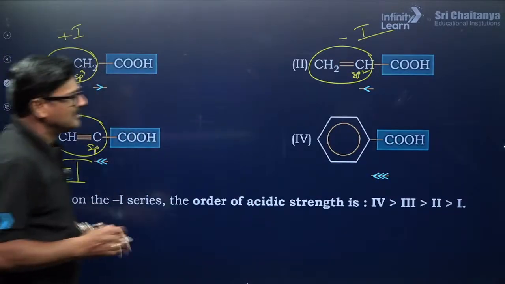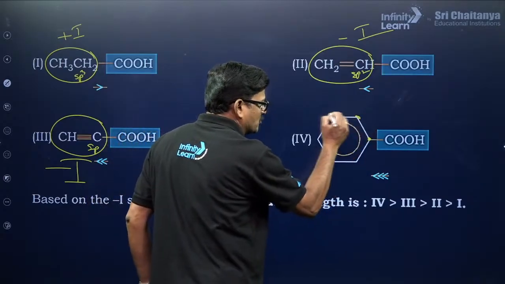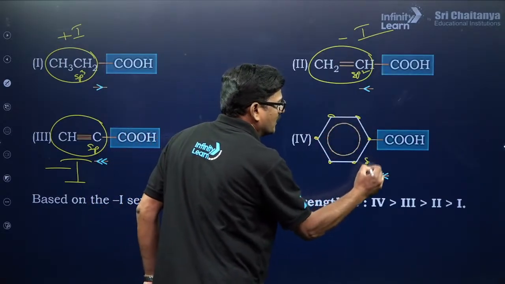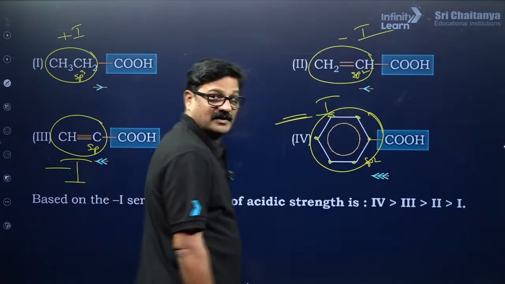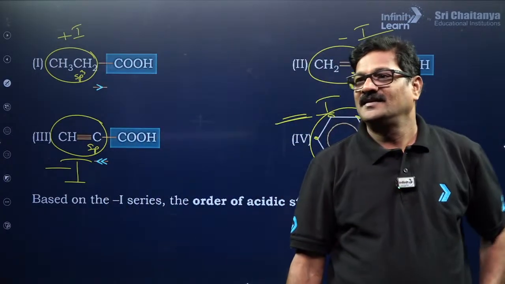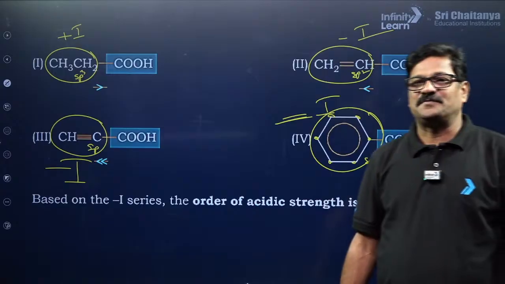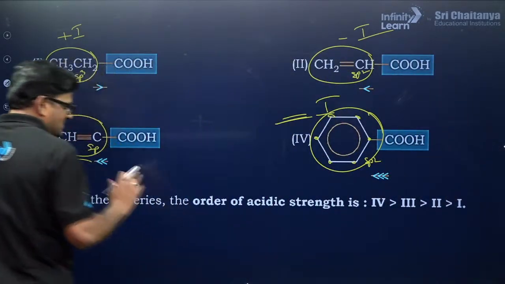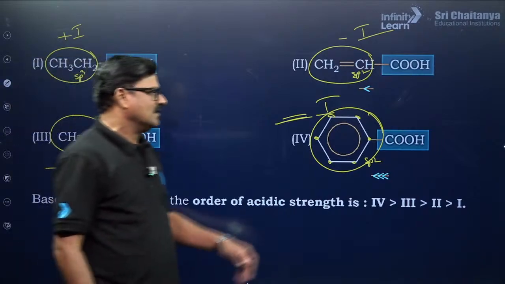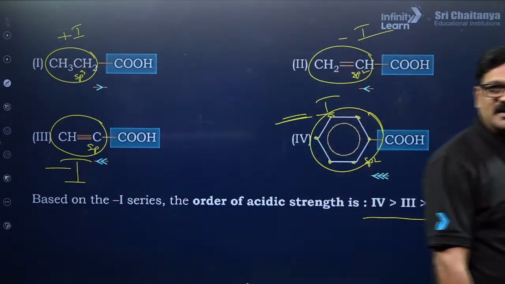Right? Now it is a collection of sp2. These are all sp2. It makes this more and more negative inductive effect. Understand? Acid fundamental. Wonderful. So based on the minus I effect, the order of the acidic strength is 4, 3, 2, 1. Okay?